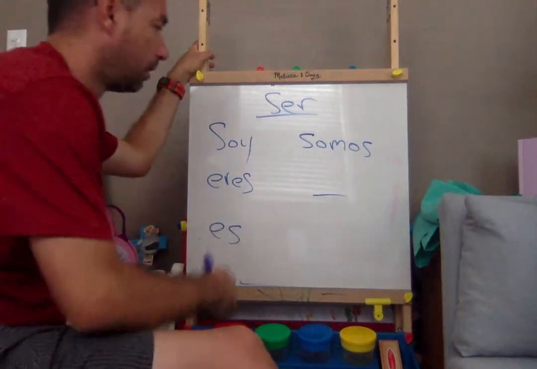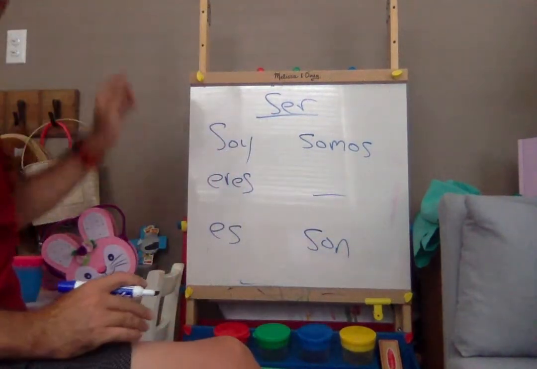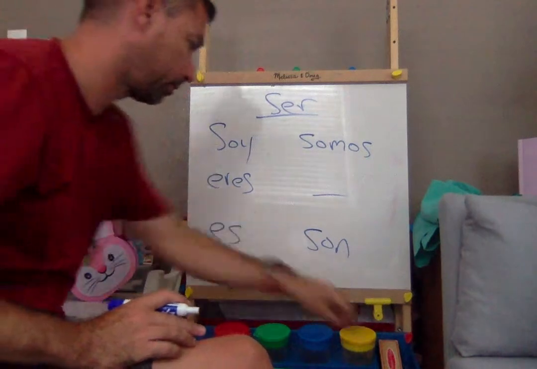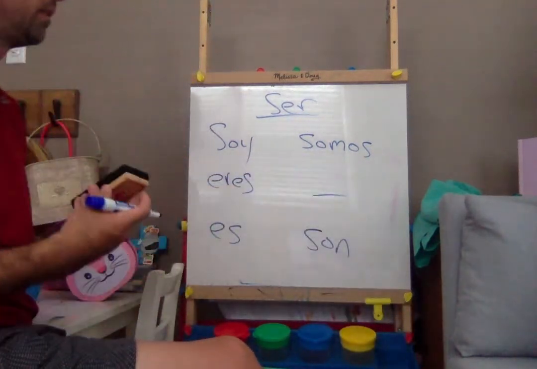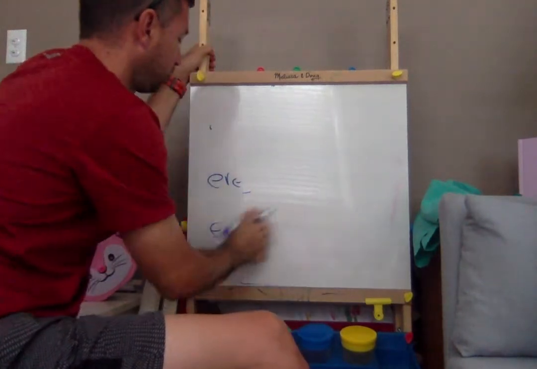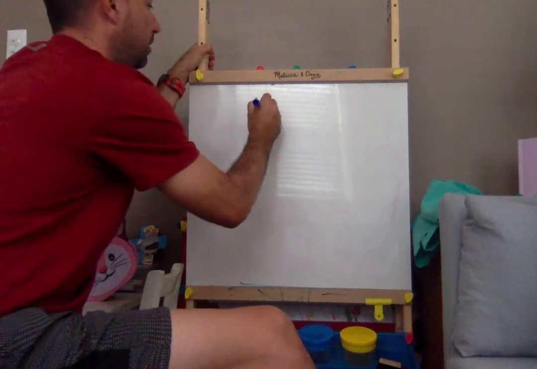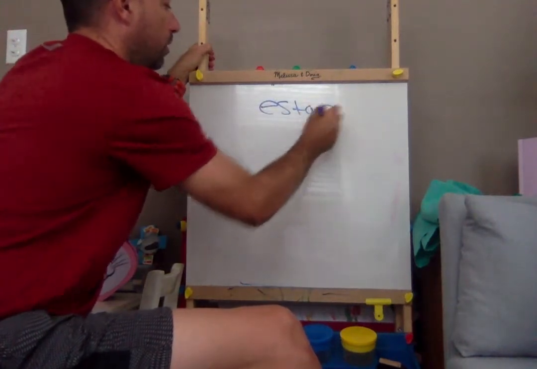And then to say they are would be son. So there we go. So that means to be, but in the permanent condition, or saying where something is from. Now to say where something is located or a temporary state, we'll use the word estar.